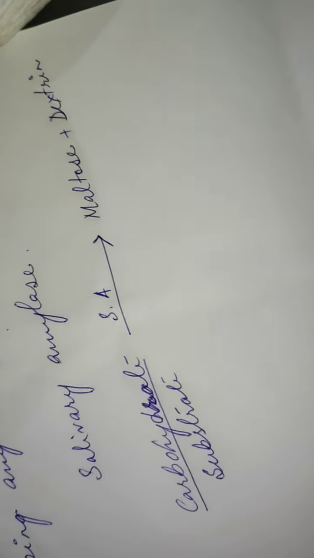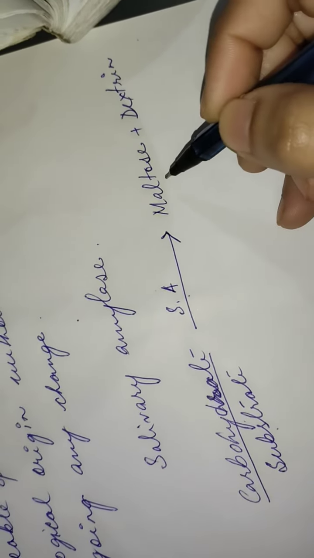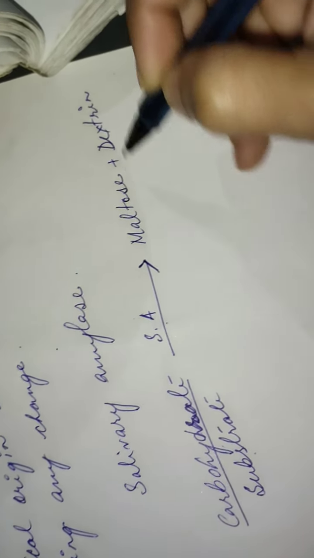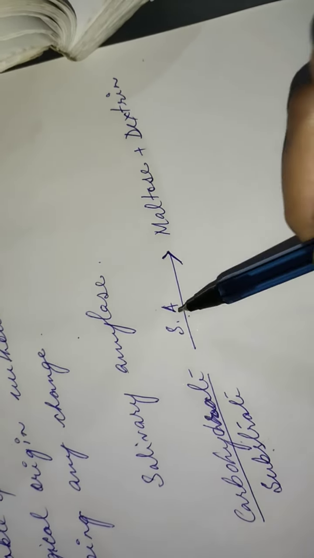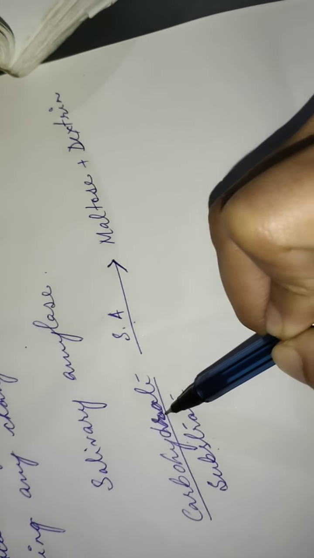Is it clear? This enzyme acts on the substrate molecule and converts it to maltose and dextrin. So this enzyme is substrate specific. Salivary amylase can digest only carbohydrate, not protein or fats.